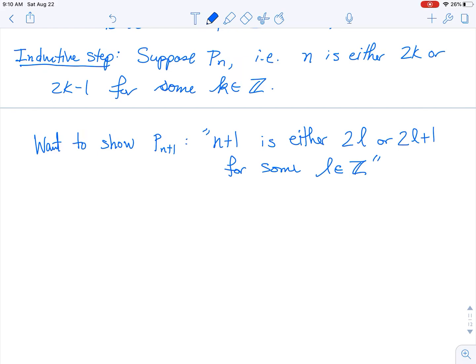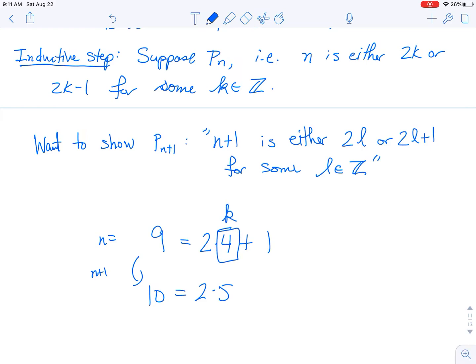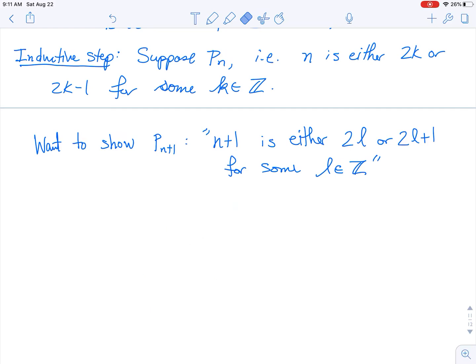And notice that I used a different letter here, because it's going to be a different number. If I take a number and I add 1, just think about it. If I take 9, which is 2 times 4 plus 1, and then I do n plus 1, if n is 9 and I go to n plus 1, that's going to be 10. And 10 is going to be 2 times 5. So the letter that I'm using, in this case 2k plus 1, well, down here when I get my multiple, this is some different number. And so I may need to understand that for my proof, but just so I don't get confused, I'm going to write it with a different letter in my statement.